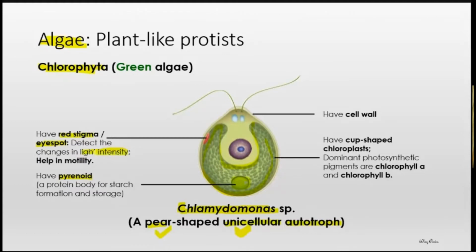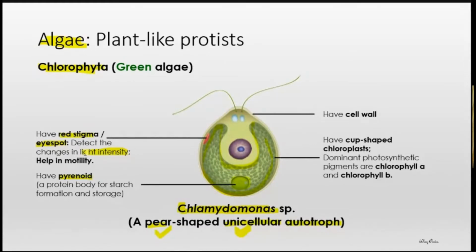Then they're able to move. Is it they move towards the light or move away from the light, class? What do you think? Class? To the light. Yeah, thank you. Yeah, eye spot ini will detect the changes in light intensity.